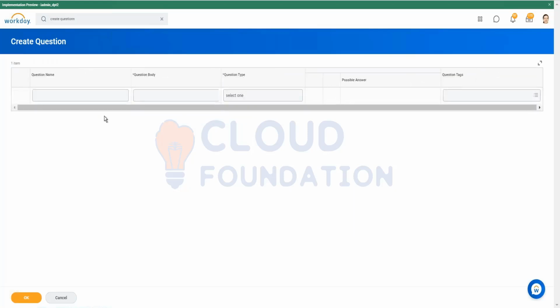So, Shilpa, I'm not able to relate, when we are creating the questionnaire, why are we creating the business process? Maybe I have missed that part in the earlier sessions. We are creating a new questionnaire and we have to mention in which stage we are going to use this questionnaire.